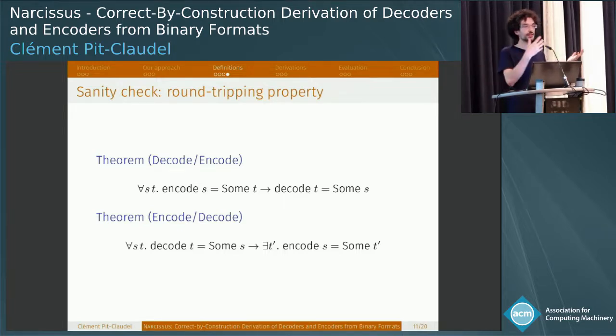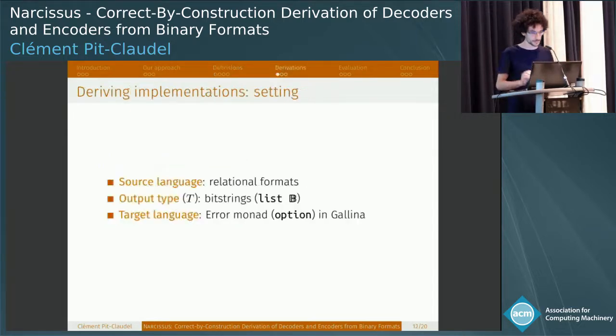For example, if you decoded a compressed packet, your encoder might never actually compress, and so you might get a decompressed packet as the result of re-encoding. So we have automatic support for deriving implementations, and I'll show how this works. We start with this relational language of relational formats. Our output type is a list of bits.